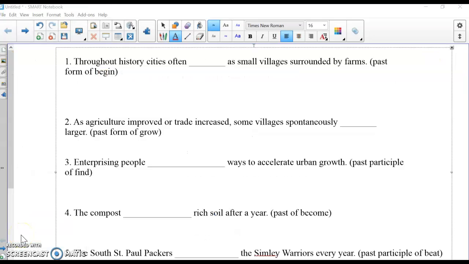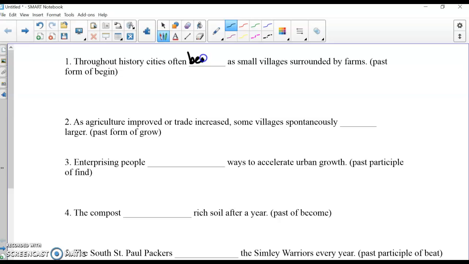Throughout history, cities often blank as small villages surrounded by farms. We would try to find the past form of begin. So we would write often, began. Number 2, as agriculture improved or trade increased, some villages spontaneously blank larger. The past form of grow is grew.